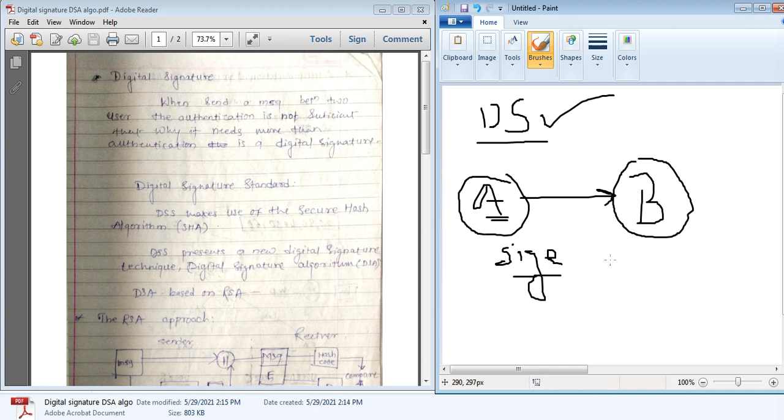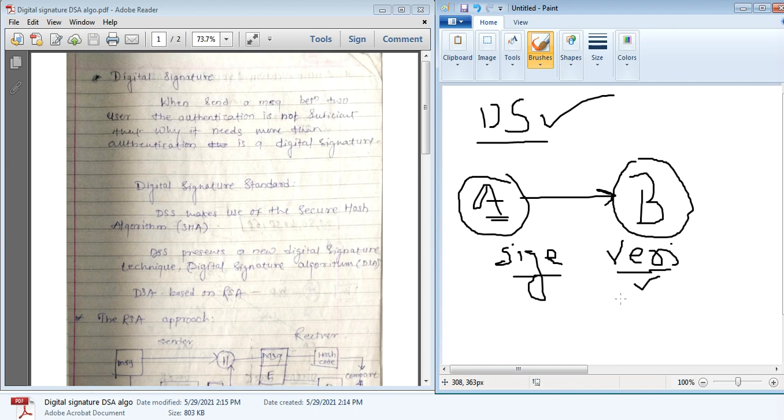Whenever Bob receives that message, Bob applies the verification process, which determines that the particular message is received from Alice. If the verification process is done, it's verified, then what exactly is the verification? It verifies some values.